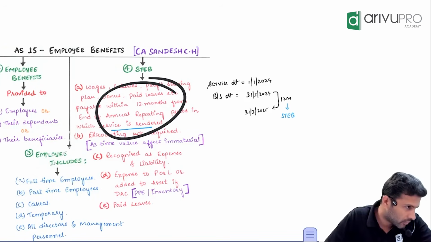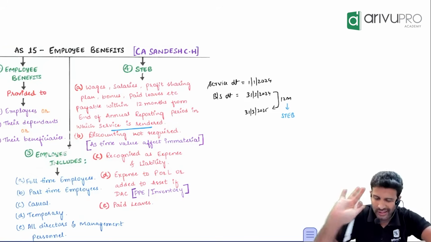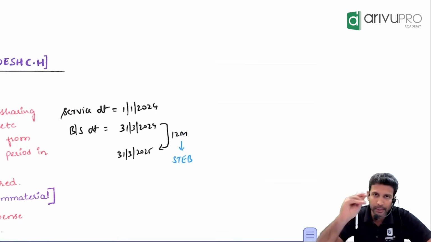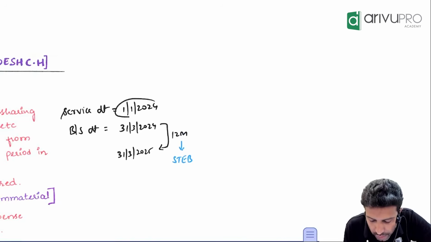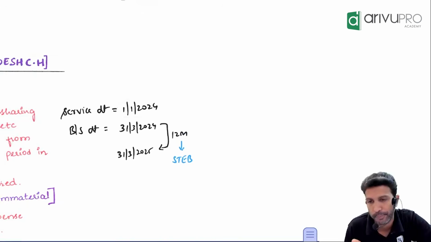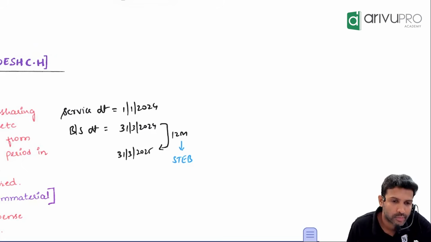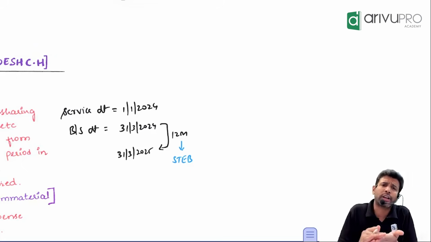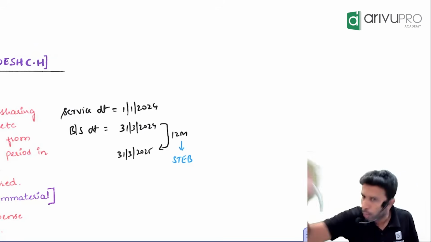Short-term employee benefits means basically short-term; the long-term category is 12 months. This we are aware of, no? Let's look at this example to understand better. Suppose an employee gave service on 1st January 2024 and the balance sheet date, or the year ending date, is 31st March 2024. You already know short-term means less than 12 months, long-term means more than 12 months.